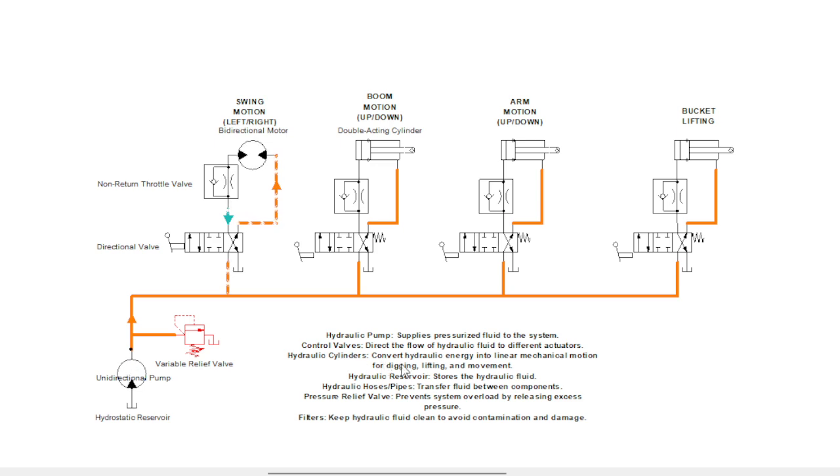the hydraulic cylinders convert the hydraulic energy into linear mechanical motions for digging, lifting, and movement. So the hydraulic reservoir stores the hydraulic fluid, and hydraulic hoses and pipes transfer the fluid between components, a pressure relief valve to prevent system overload and release excess pressure, and filters to keep the hydraulic fluid clean to avoid contamination and damage.